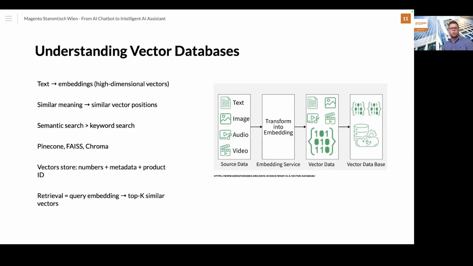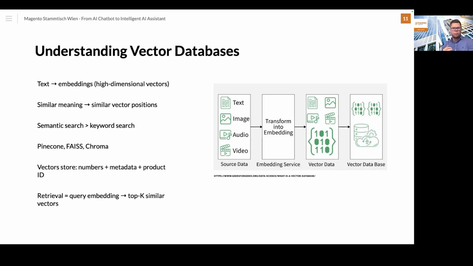So we are talking about product names, descriptions or FAQs in different formats, because everything is added in this embedding form. This is basically numbers, which is what is stored in the vector database. We are also talking about text, image, audio, video, and then we are transforming this with embedding models, and then you have the vector data. So this is, for example, the product information that I'm using. It's also stored in this numerical form, and then we are using the semantic search here.